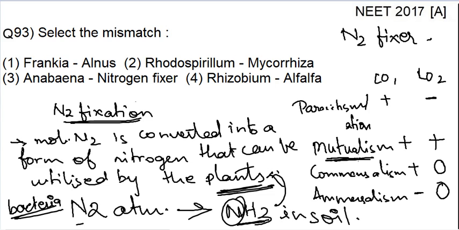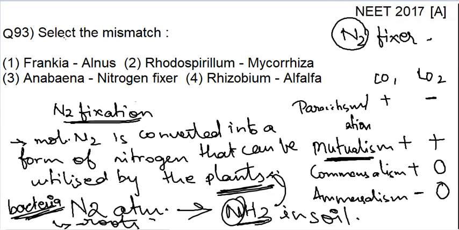The plant is getting benefited. How? It is getting the nitrogen. But how is the bacteria getting benefited? The bacteria is getting a place to grow. Generally, most of these bacteria are present in the roots of the plant.